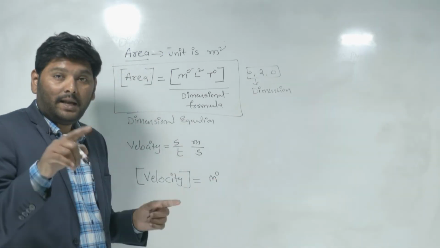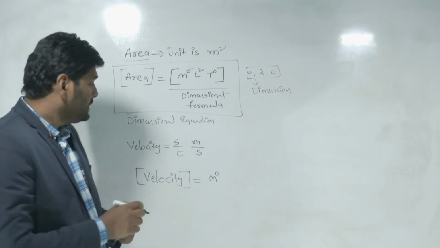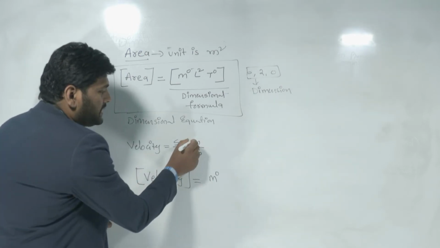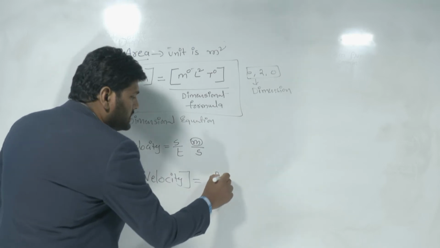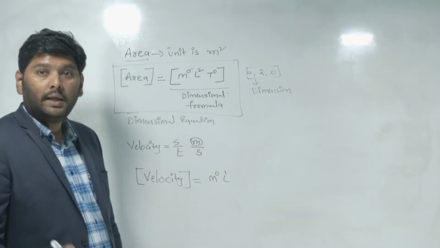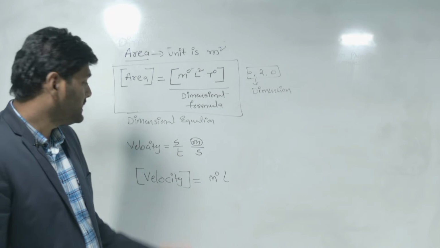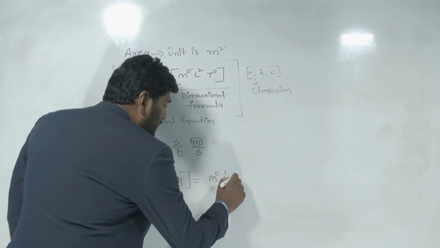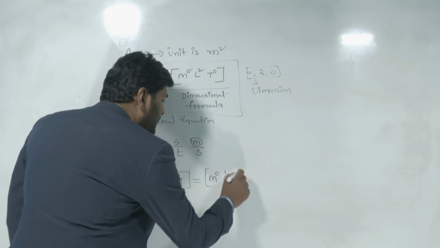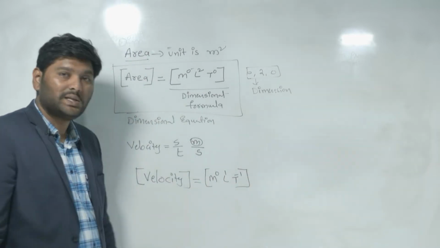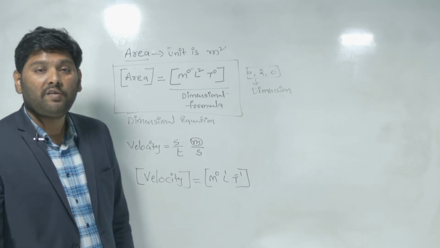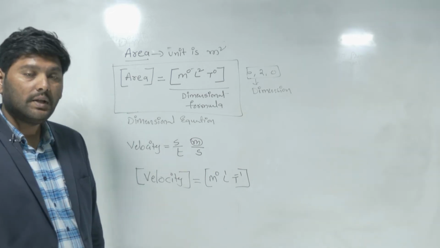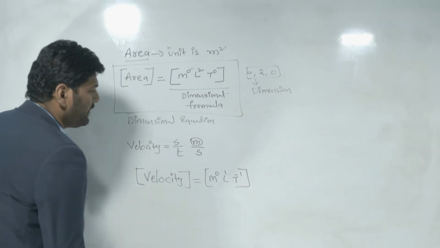Is there any length term? Yes, meter represents the length term, so L power 1. Is there any time term? Yes, second is a time term, which is T power minus 1. So finally, this is the dimensional formula for velocity.